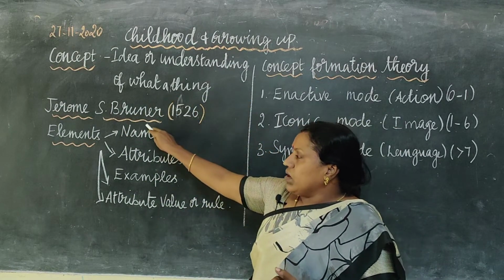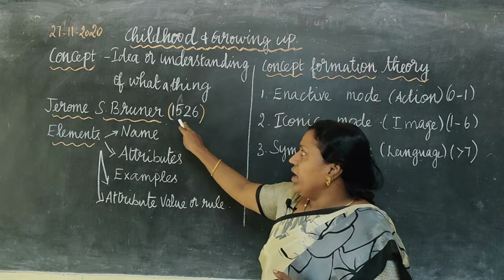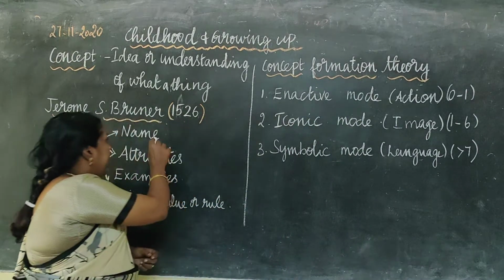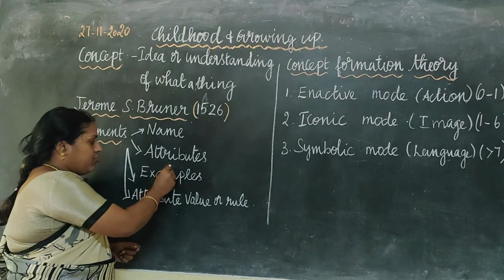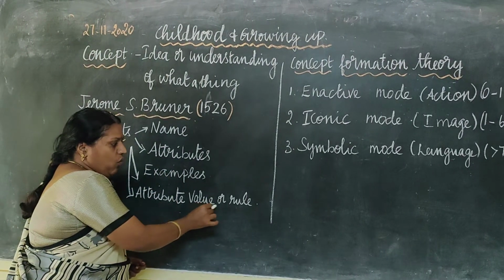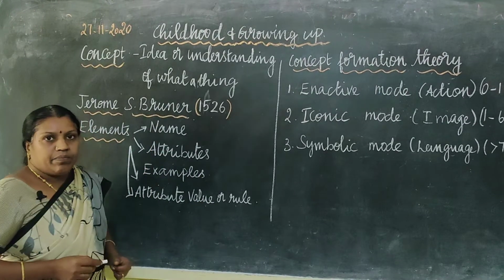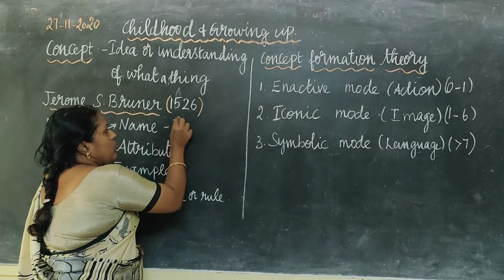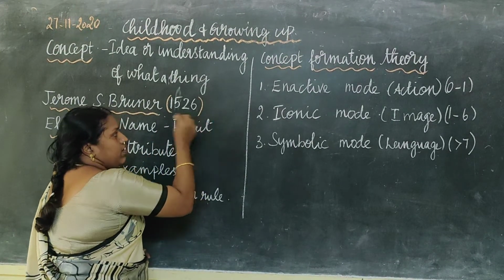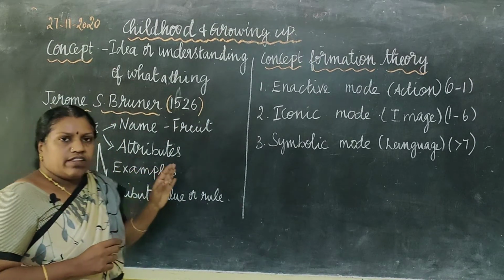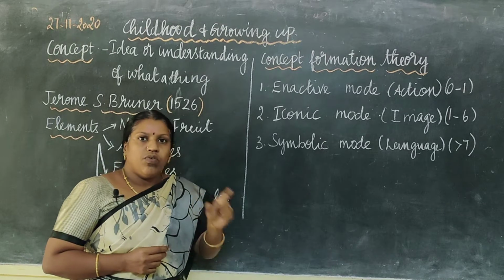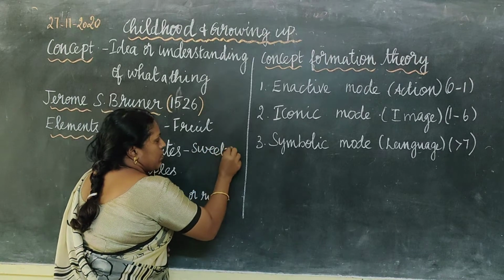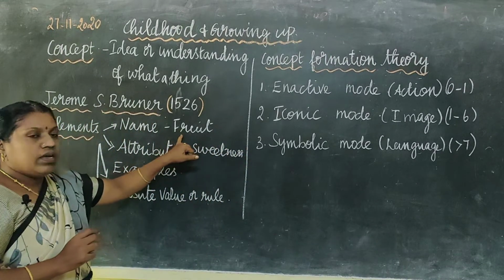So this concept was given by Jerome S. Bruner in the year 1526. He has defined that any concept will have certain elements. What are they? Name, attributes, examples, attribute value or rule. What is name? I have defined a concept of fruit. So this concept has a name which is called fruit. Attributes. There are different kinds of attribute. When you remember a fruit, what is the first thing that comes into your mind? The sweetness. Okay. So here sweetness is the attribute of the concept fruit.